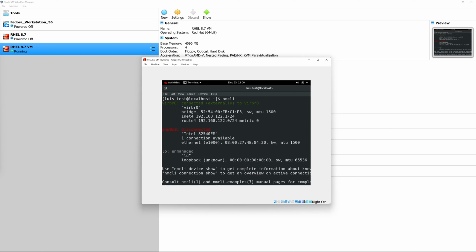So what we're going to have to do is we're going to have to make sure that that interface is connected when the computer boots up for the first time. In order to make sure that that interface comes up when the computer boots up, we are going to have to change some settings in the network configuration. And we're going to do that by adjusting a file. And I'm going to show you that file in a second.